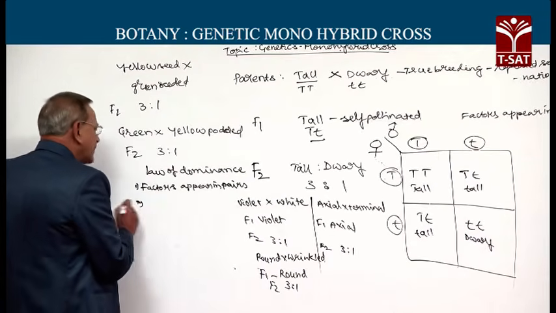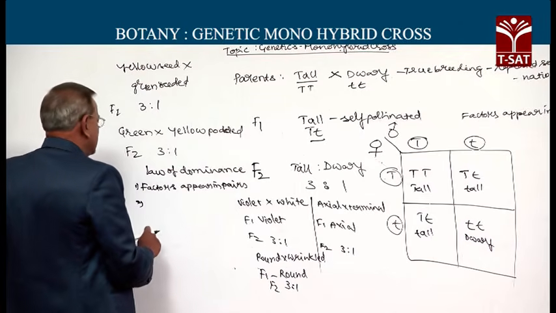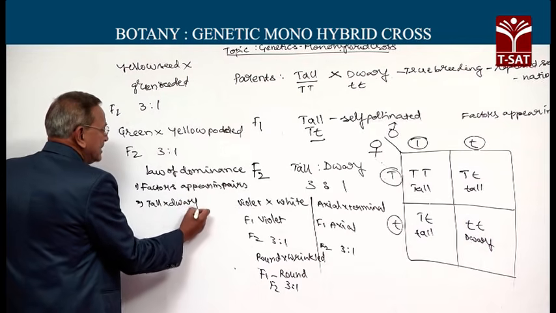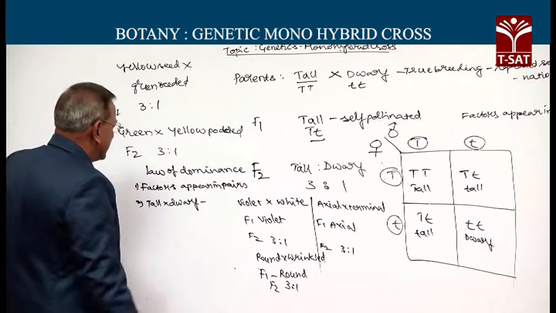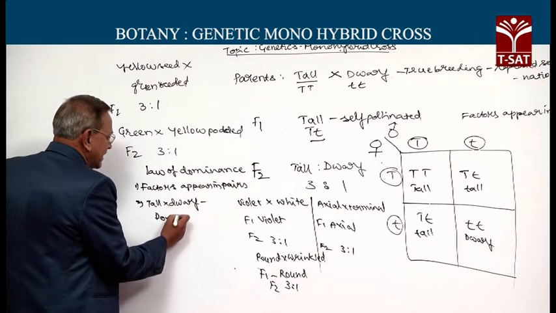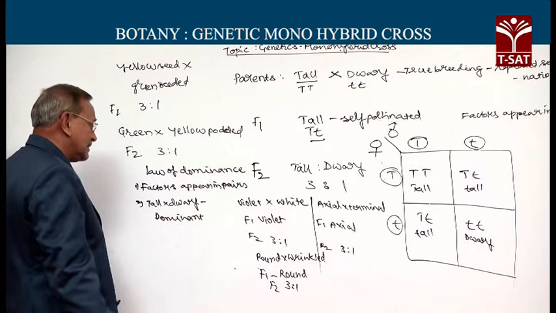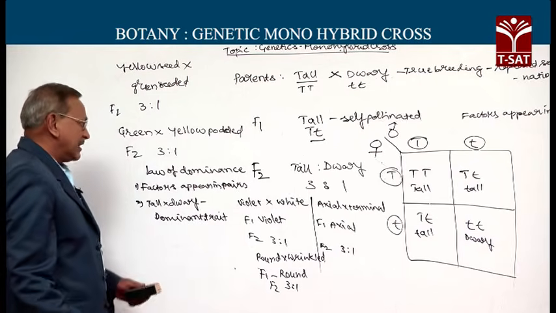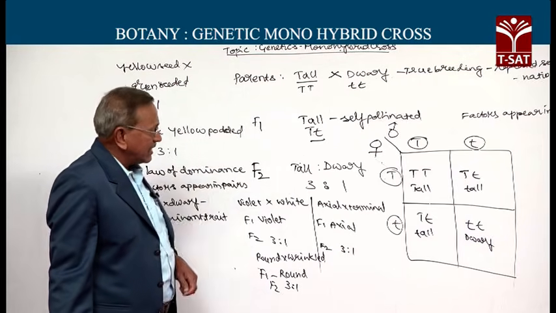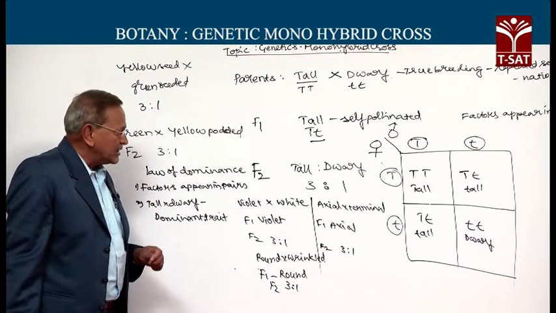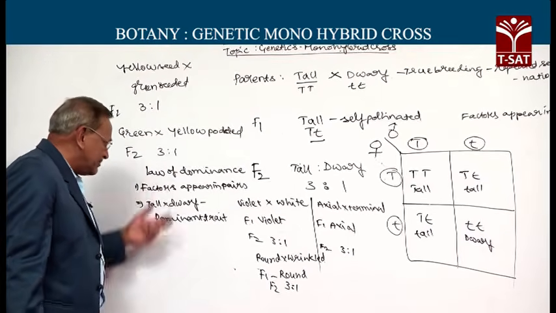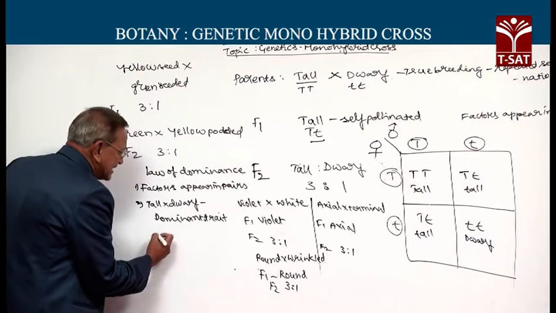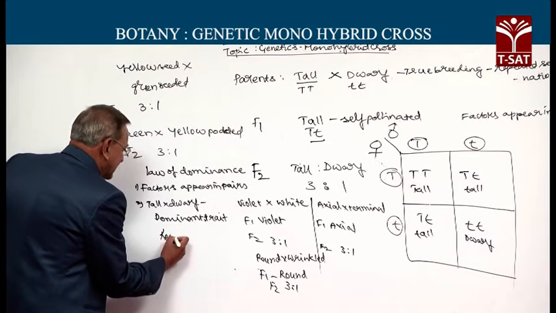When different factors of the same character, say tall and dwarf, are together, only one of them appears, and that character is called the dominant trait or dominant character. So, when both tall and dwarf are together in the F1, only tallness is exhibited but not the dwarf character. That which expressed itself is the dominant trait, that which was suppressed is called the recessive trait.